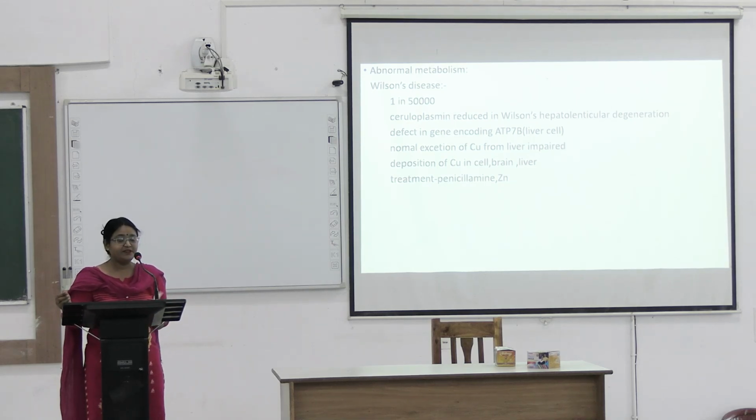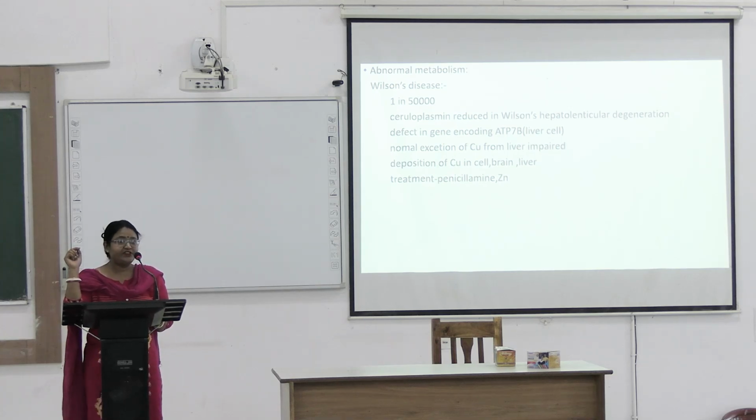What is ceruloplasmin? Ceruloplasmin is alpha-2 globulin. You can say it is a glycoprotein. It has a carbohydrate component also, and the protein component is alpha-2 globulin.